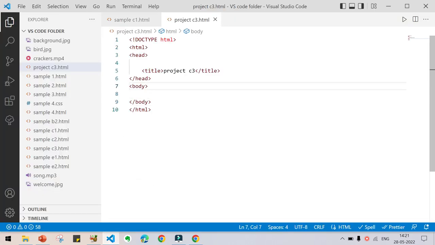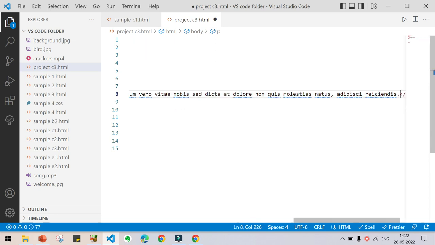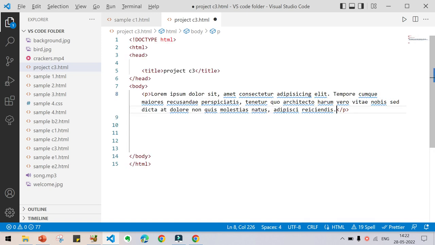The first thing we have to do is create a paragraph. How to do that? Just type P and press enter, and type lorem. You will get sample text. This line goes beyond the sidebar, so how to make it come to the next line? Press Alt Z. This is called text wrapping. Now we have created a paragraph.